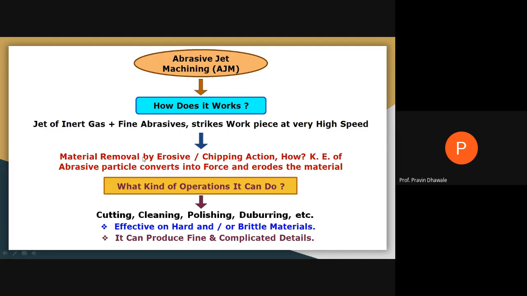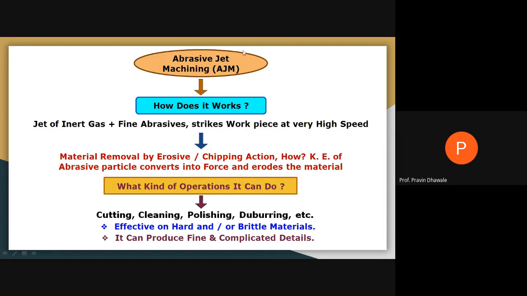The material removal takes place by erosion, or it may be called a chipping action, meaning digging out of small particles. How is it possible? Because the kinetic energy of the abrasive particles is converted into force, and that force erodes the material of the workpiece.